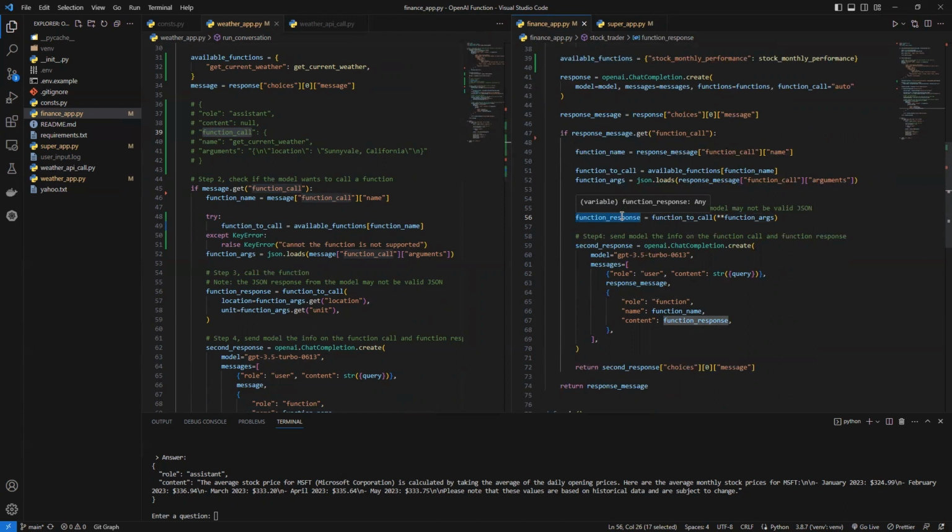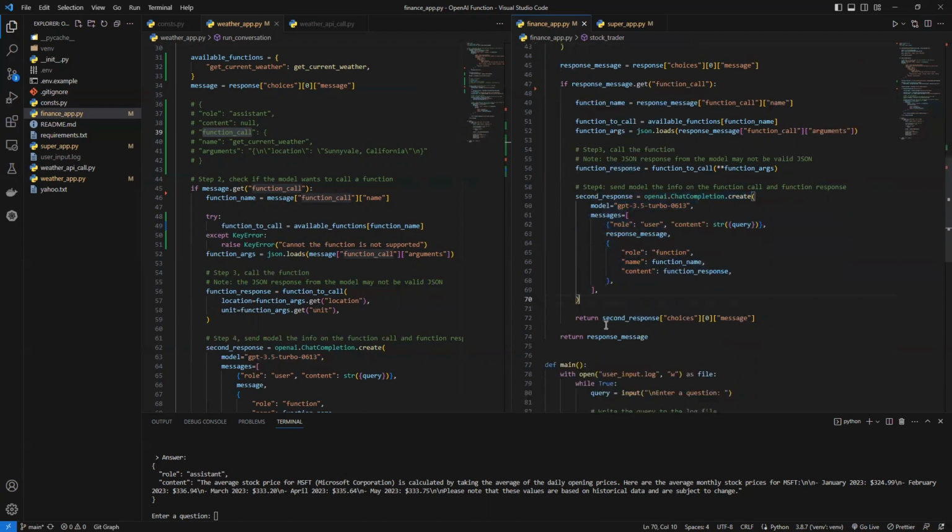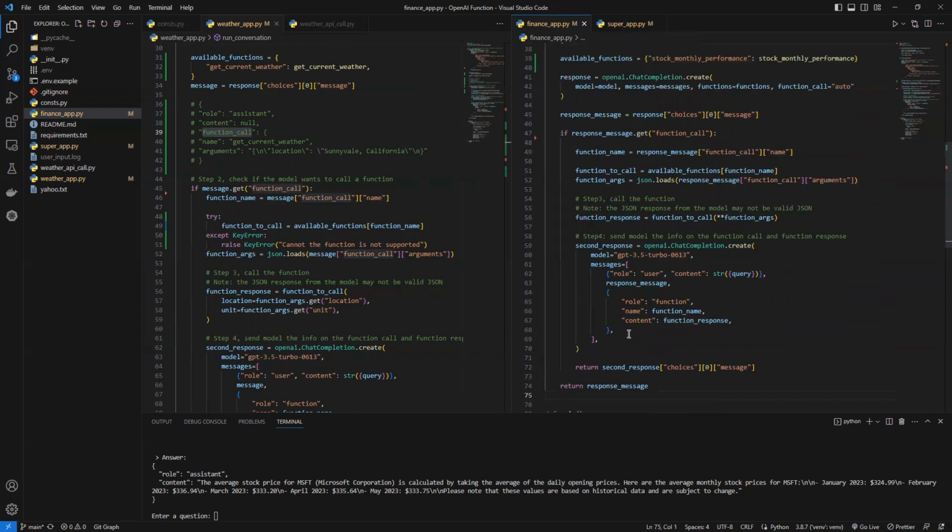Now we need to combine the information, the first response and the second response together, and send it to the OpenAI API again. So this is how we send to the OpenAI API again and get the response. So this is quite interesting, right? It's very intuitive and, I would like to say, very handy.